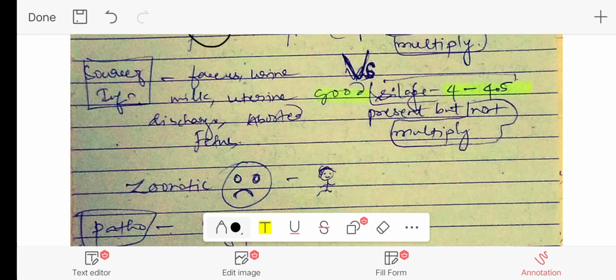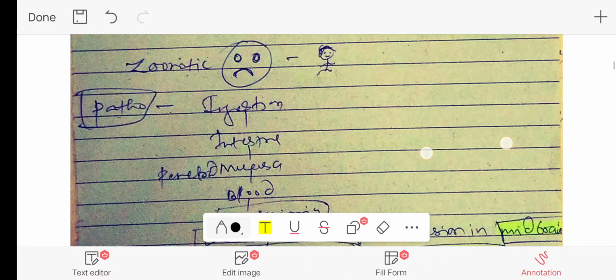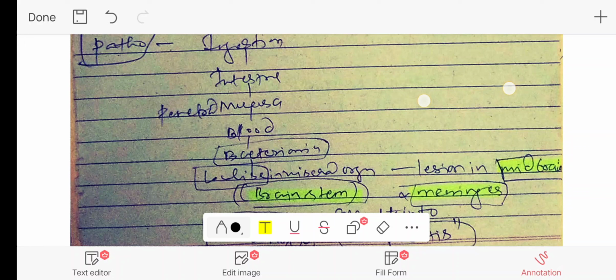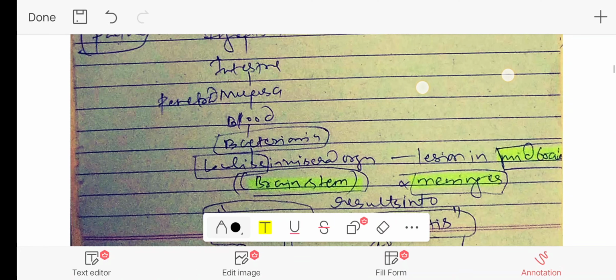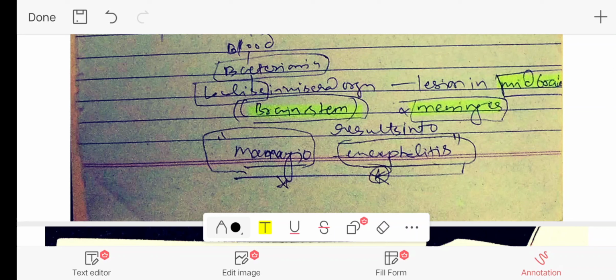The source of infection is that the bacteria may be shed in the feces, urine, milk, and the uterine discharge of the aborted fetus. So this disease is a zoonotic one. When it comes to the pathogenesis, the bacteria will be ingested by contaminated food and water, then it goes to the intestine, where it penetrates the mucosa, and then it enters the bloodstream, leading to bacteremia, where it will localize to the visceral organs. Lesions are noticed in the midbrain, brainstem, and also in the meninges, which results in meningoencephalitis.